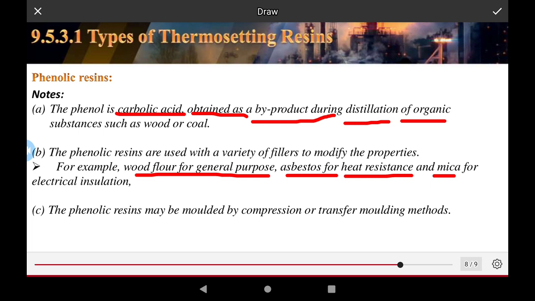The phenolic resins may be molded by compression and transfer molding methods. The product is drawn from the projection of the material, and manufacturing is very easy. It requires a very low working temperature, and is required for the recycling of the material.